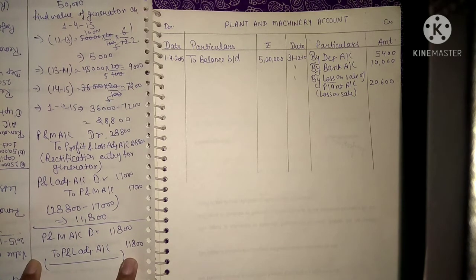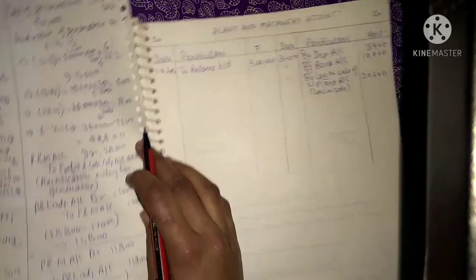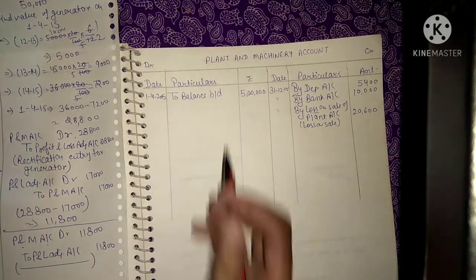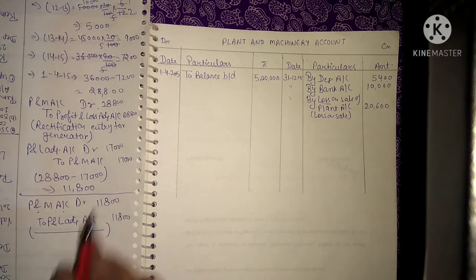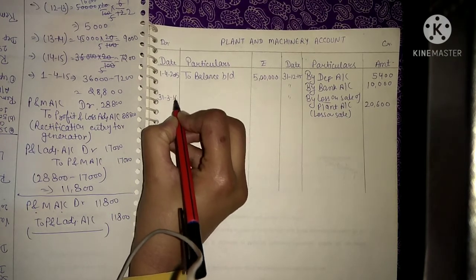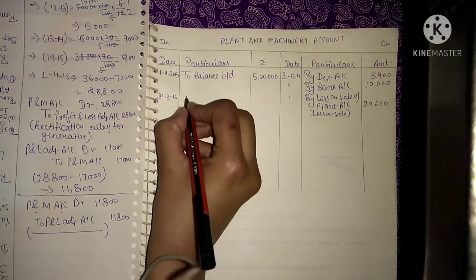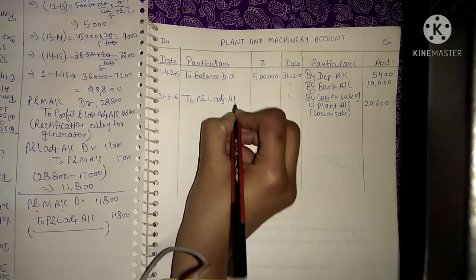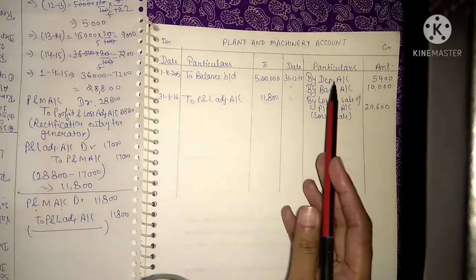Now we will write this amount of 11,800 in the debit side of plant and machinery account. We are doing these rectification entries at the end of the year, so we will write here the date 31st March 2016. Your plant and machinery account will be debited to profit and loss adjustment account. Amount will be 11,800.